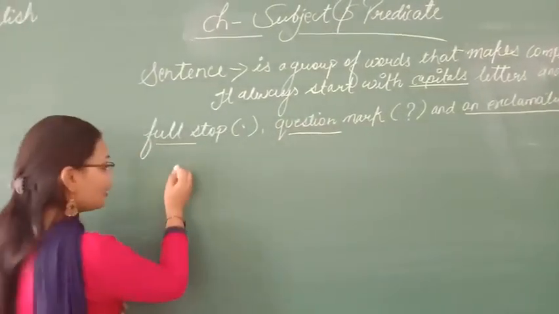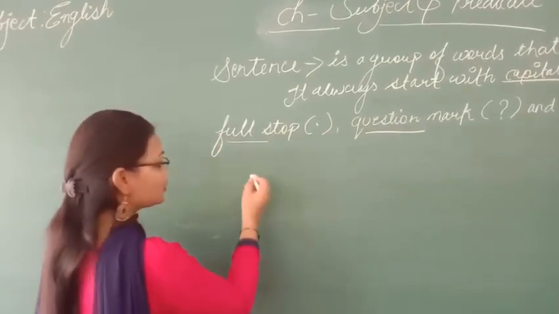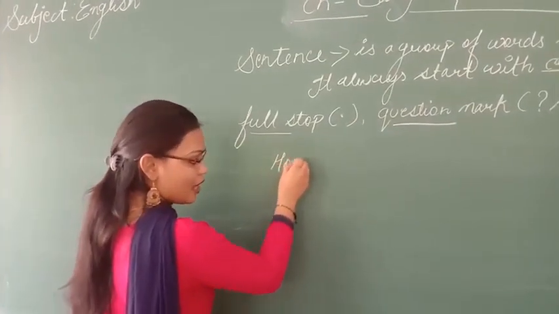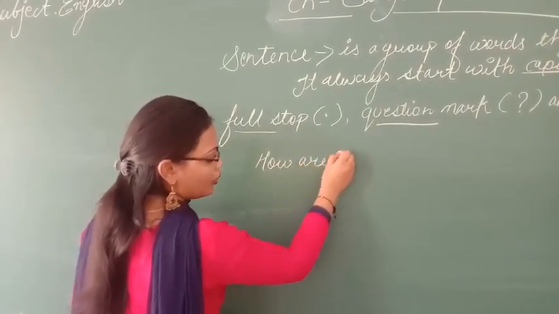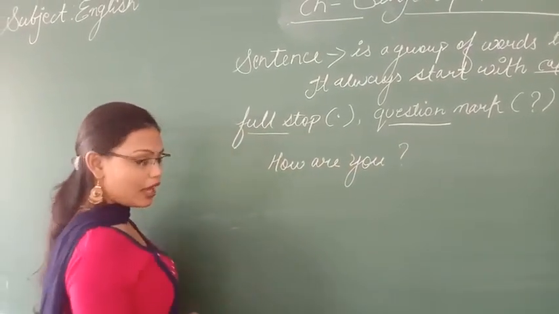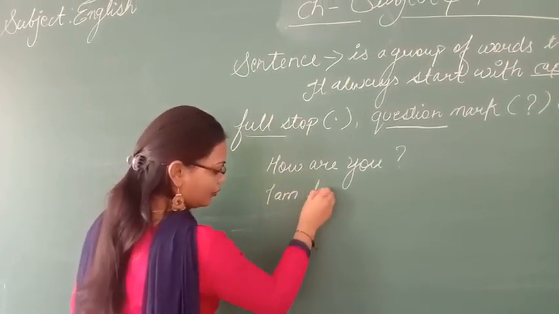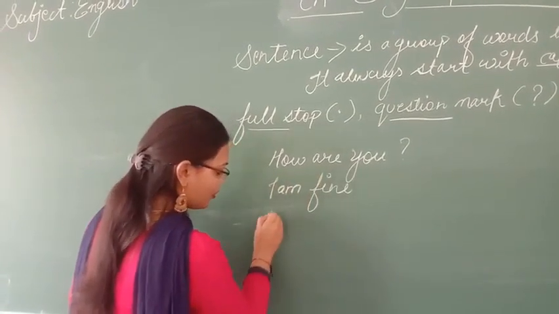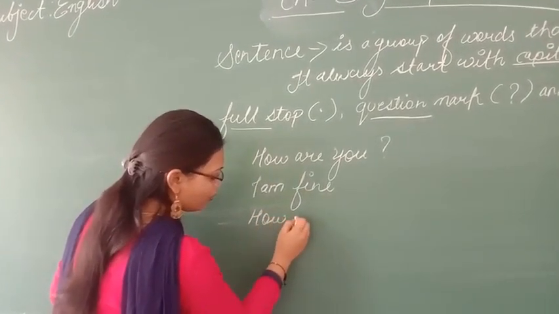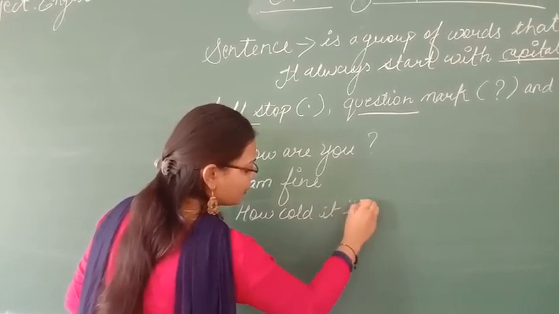For example, I will give you the example of all these three things. Full stop. If I have to ask, how are you? If you have to give me the answer, then you will say, I am fine. How cold it is.